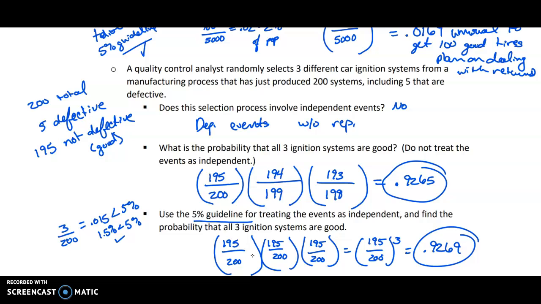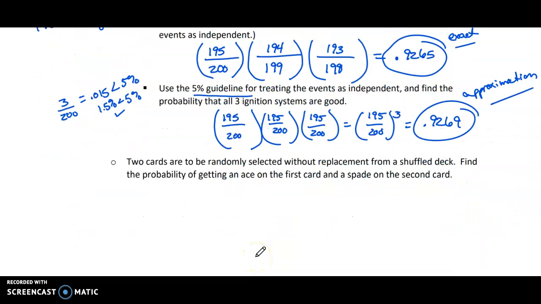They're always going to be close, but this is an approximation, right? Because we pretended that they were independent when in fact they were actually dependent. And this is the exact. So the 5% guideline works if you just need a quick estimate. But it doesn't work if you need the exact. But if it's cumbersome, definitely use it.